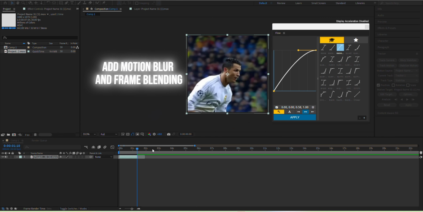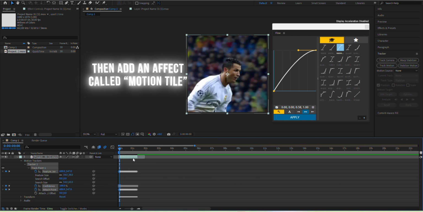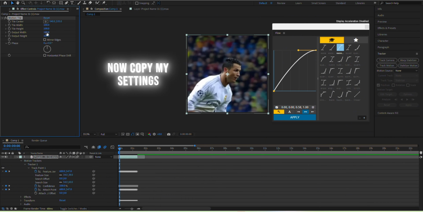Add motion blur and frame blending. Then add an effect called motion tile. Now copy my settings.